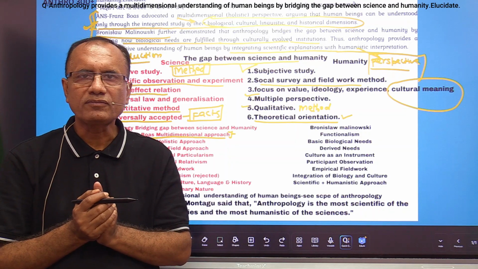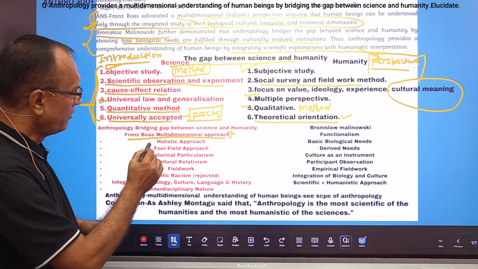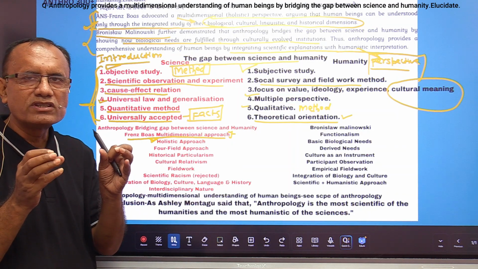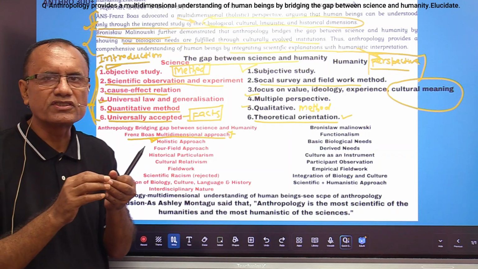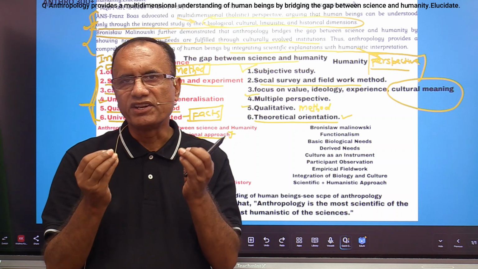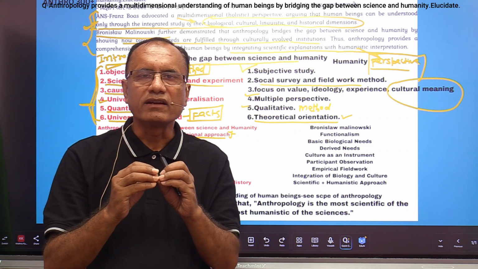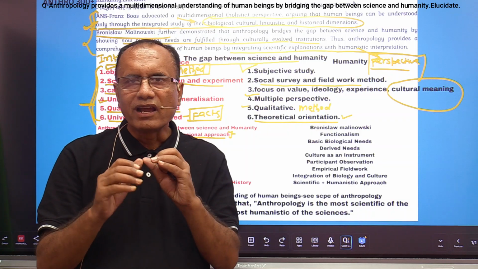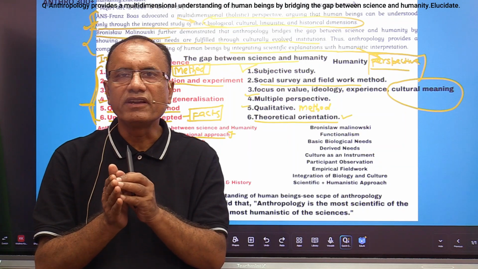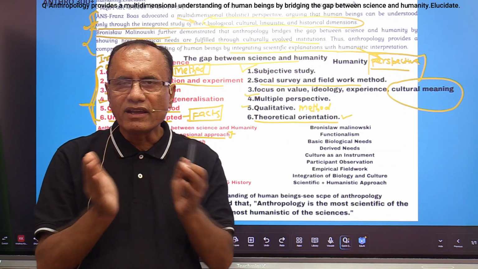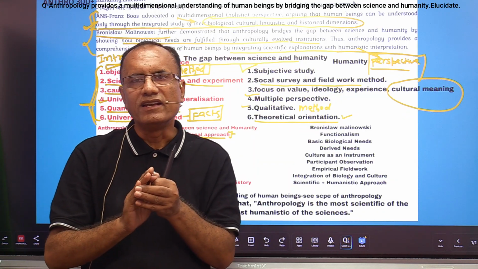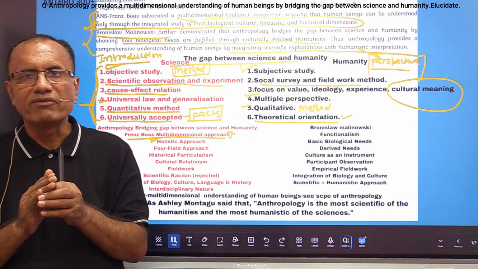First, we follow a holistic approach, which means when we study human beings, we study human biological evolution and biological variation, cultural evolution and cultural diversity, language, historical background, ecology, geography, adaptation, everything related to human beings: human society, religion, custom, tradition, language.